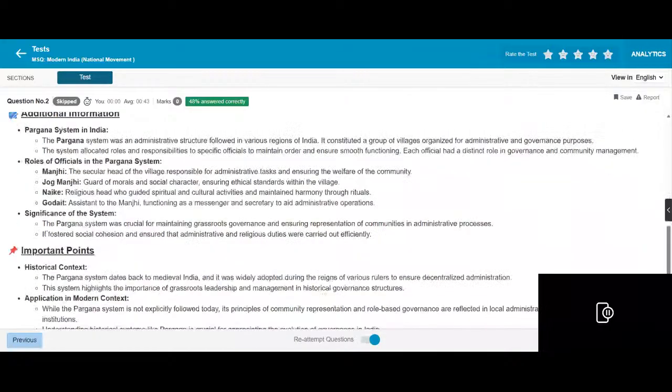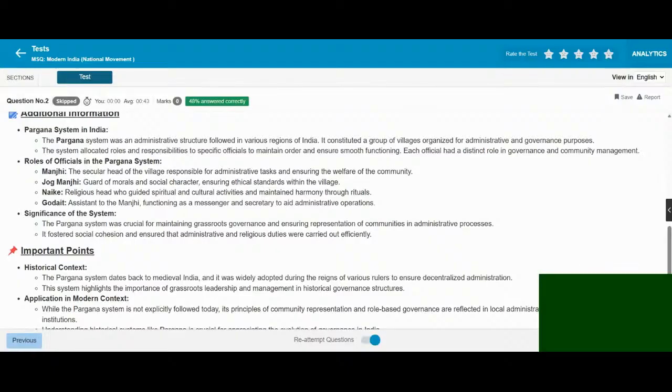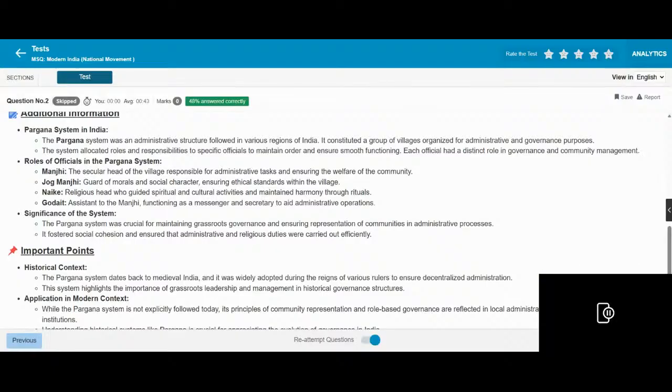The Pargana system in India. The Pargana system was an administrative structure followed in various regions of India. It constituted a group of villages organized for administrative and governance purposes. The system allocated roles and specific offices to maintain order and ensure smooth functioning. Each officer had a distinct role in governance and community management.